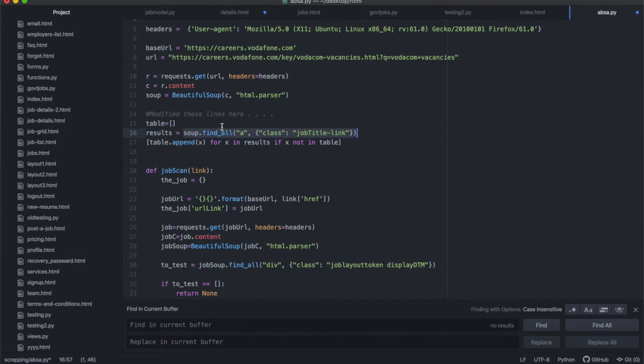The duplication comes from the links over here. So what I've done is I've said results is equal to this, and I've renamed this, and then I've added this line of code. This line of code is useful for removing duplicates from a list. So if you have a list that has things that could be duplicated, if you run this code, you're going to get rid of that.